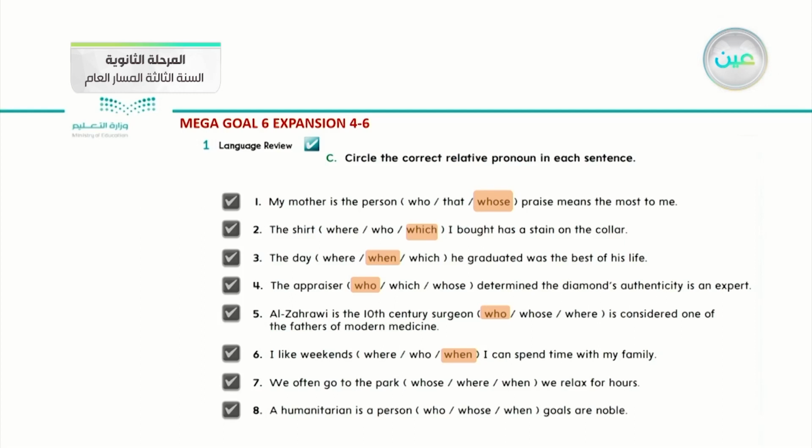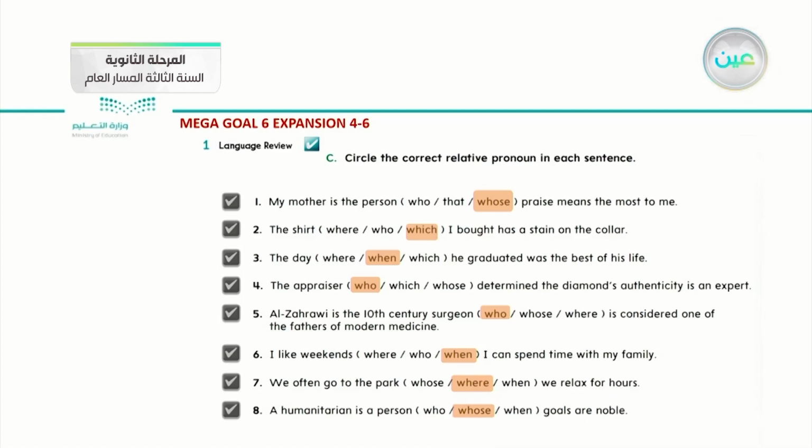Number 7. We often go to the park, whose or where or when we relax for hours. Again, sorry, where for the place and when for the time. Sorry for this mistake. Number 8. A humanitarian is a person who or whose or when goals are noble. What do you think it is? A person, so we should use whose.